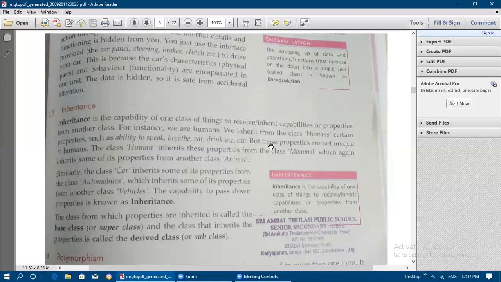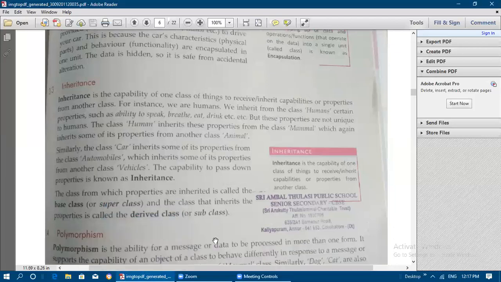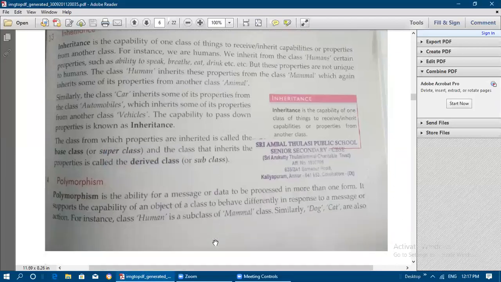So you should know properly what is meant by base class, super class, derived class and all in inheritance. Next, the last concept in object-oriented programming is polymorphism. It is the ability for a message or data. Because in any programming, we will have some data and we will have some functionality also, functions also.